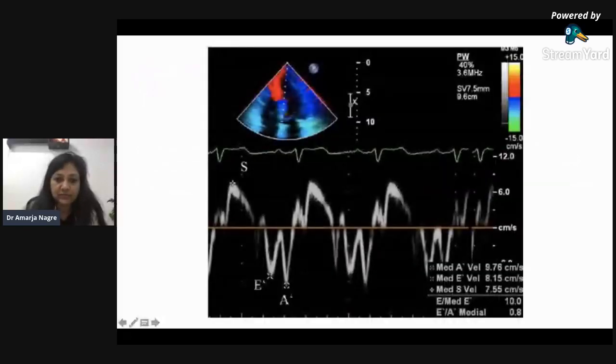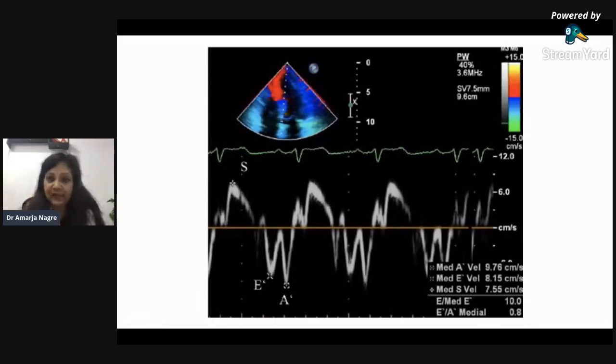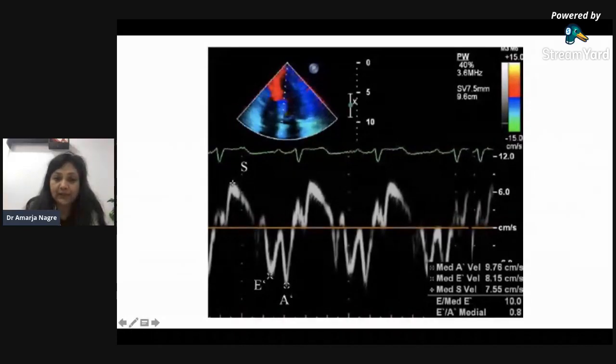So here in this picture, you can see that same like we put the PWD or CWD, you have to press the TDI knob on the machine and place the cursor on the septal or the lateral annulus. Okay, septal annulus is at the interventricular septum at the mitral valve level. You put the cursor there, or at the lateral. So it is called lateral velocity or septal velocity. Okay, the average of both is taken when you have to note it down.